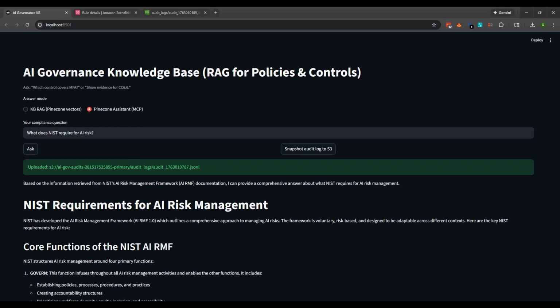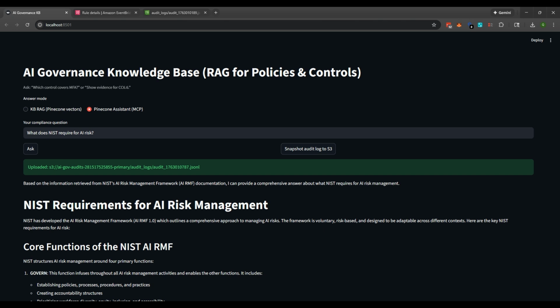So again, governance always breaks at the same place, which is validation. Controls have been living in PDFs. Evidence lives in random S3 buckets, and every audit is a copy-paste marathon.